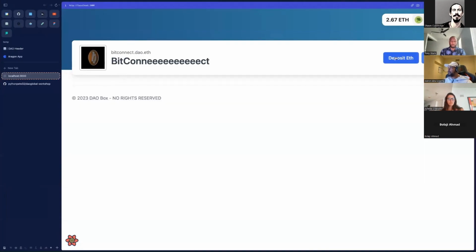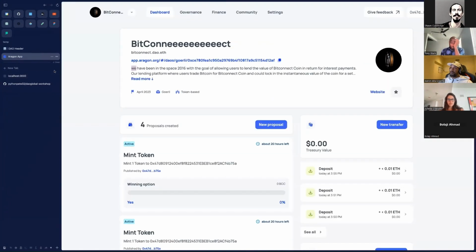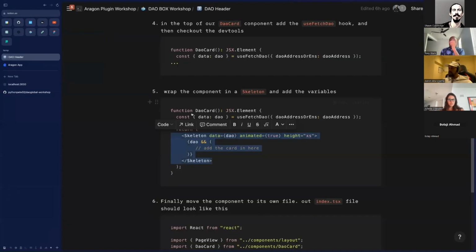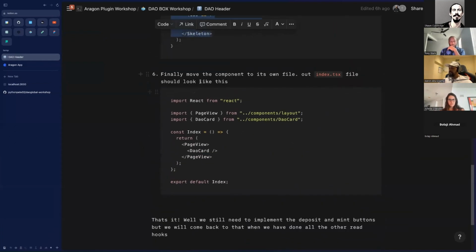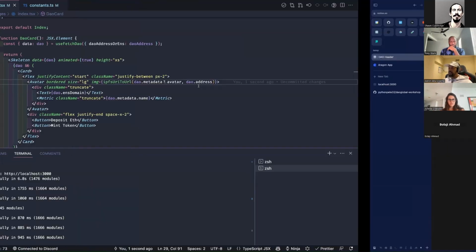We've got a DAO header. We obviously haven't implemented any of this stuff yet, but let's push on because I know we're probably pushing for time now. What else do we want to do? Oh yes, last thing we want to do is, because we're going to be doing a lot of stuff, we should actually refactor this component as well.